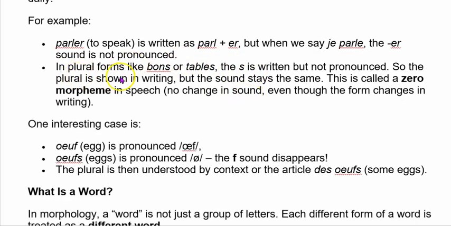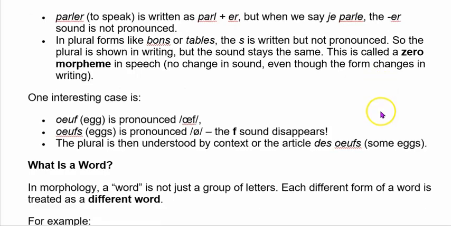In plural forms like bon or table, the s is written but not pronounced. So the plural is shown in writing but the sound stays the same. This is called a zero morpheme in speech: no change in sound even though the form changes in writing.